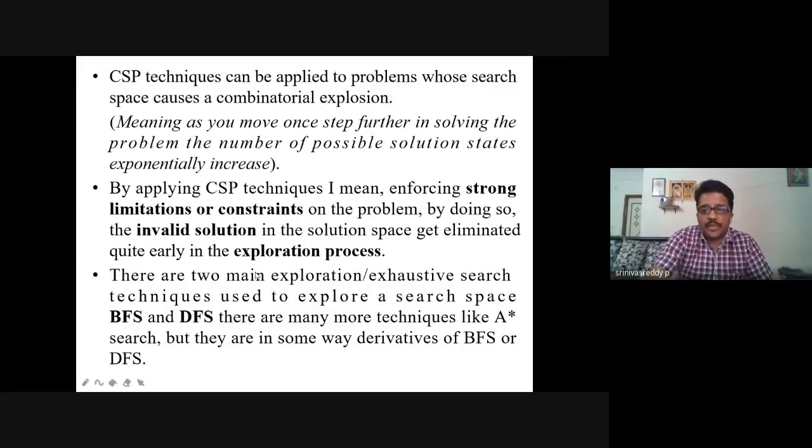There are two main kinds of exploration. We have seen this in exhaustive search, informed search and greedy search, right? BFS and DFS are used to explore the search space, and there are many more techniques like A-star search, but they are in some way derivatives of BFS.